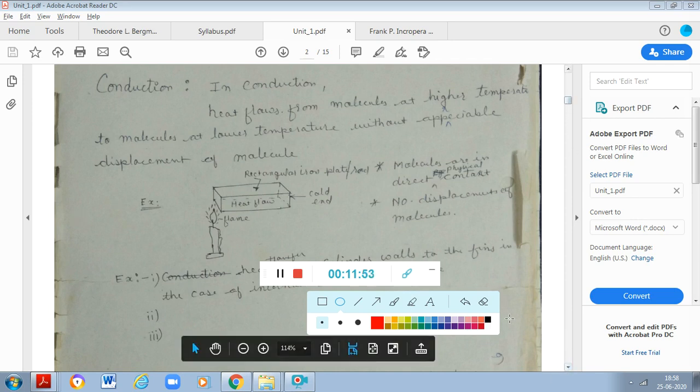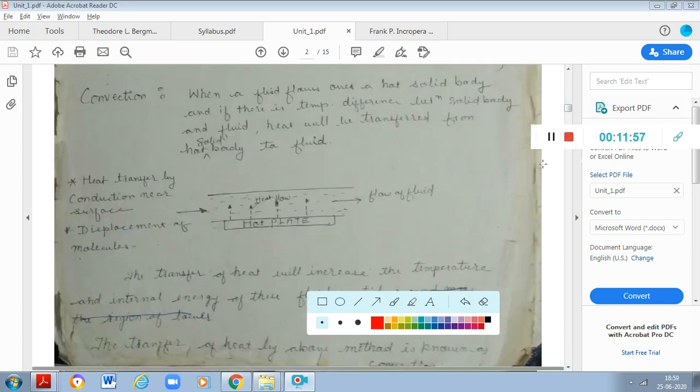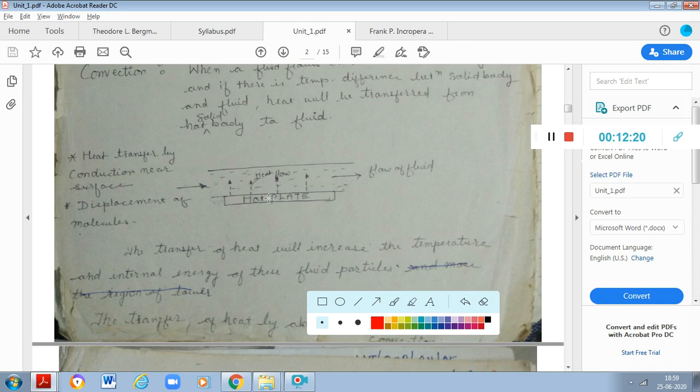Now, what is convection? When a fluid flows over a hot solid body, and there is a temperature difference between the solid body and the fluid, heat will be transferred from the solid body to the fluid. Now in this case, let us say this is the hot plate, and there is a flow of a fluid over this hot plate.